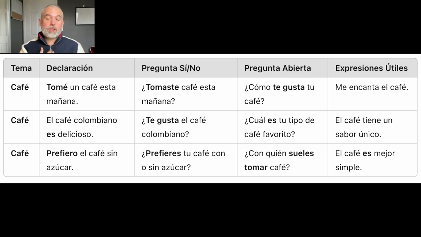I'm going to say prefiero el café sin azúcar y sin crema. Okay? And with whom do you normally drink coffee? ¿Con quién sueles tomar? That's a nice verb. It's tend to do, most often do it. ¿Con quién sueles tomar café? Suelo tomar café solo o con mi familia. And coffee is always best simple. That's what, I don't know. El café es mejor simple.